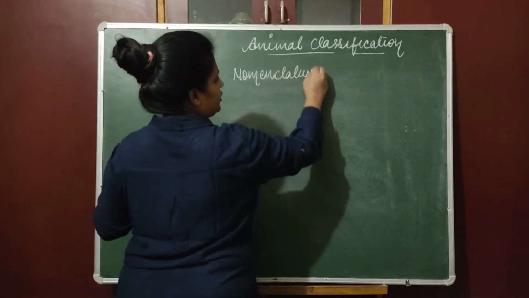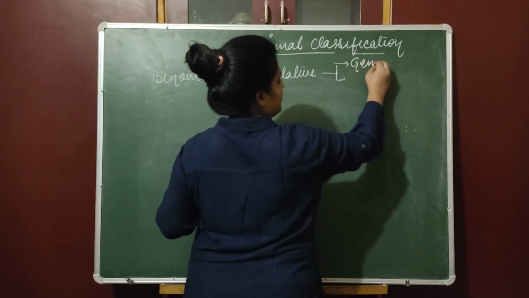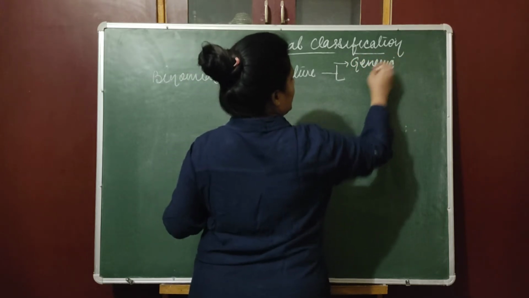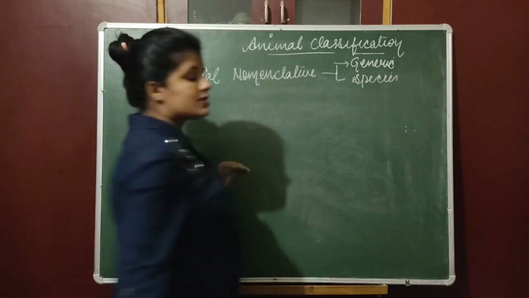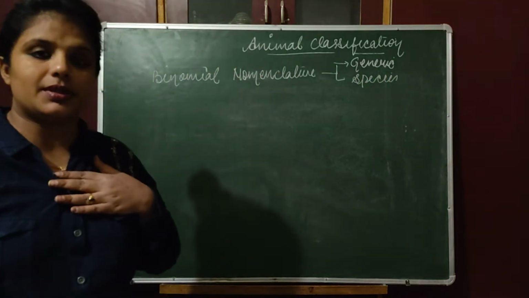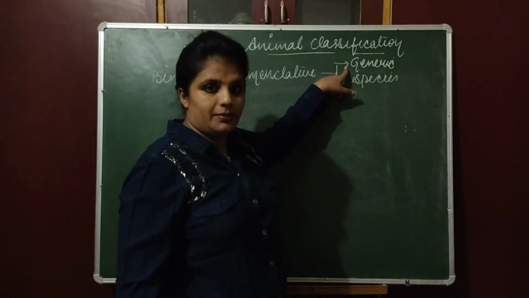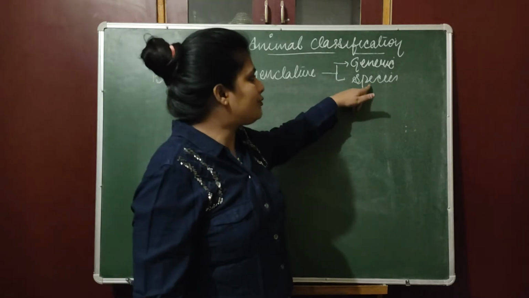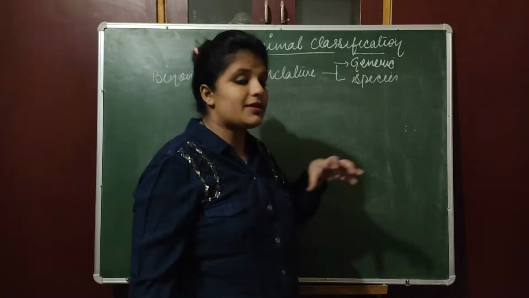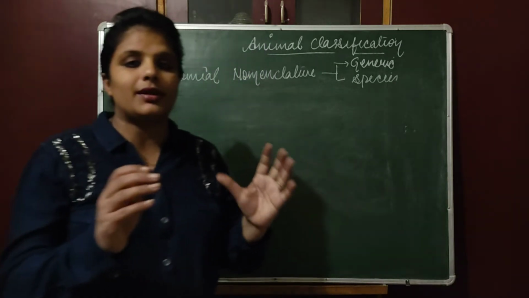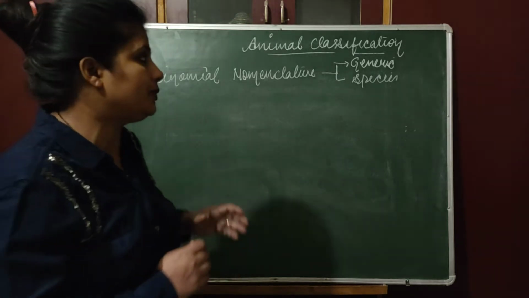This contains two names. One is the generic name and one is the species name. Like Smita Agrawal. My name is Smita Agrawal. So how do I have to write? First I have to write my generic name, that is Agrawal, and then I have to write my species name, that is Smita. That is the specific name. So actually Smita Agrawal is not a species, but I am telling you as an example.